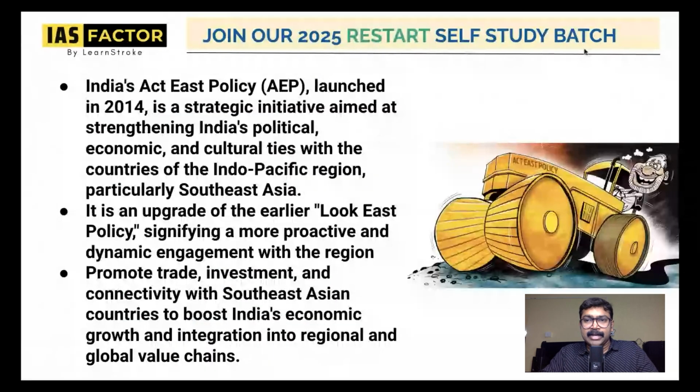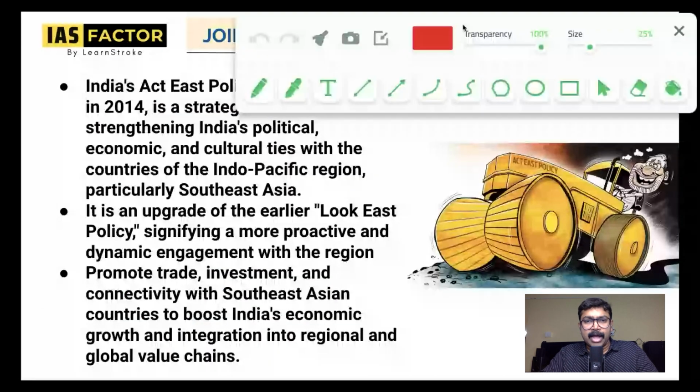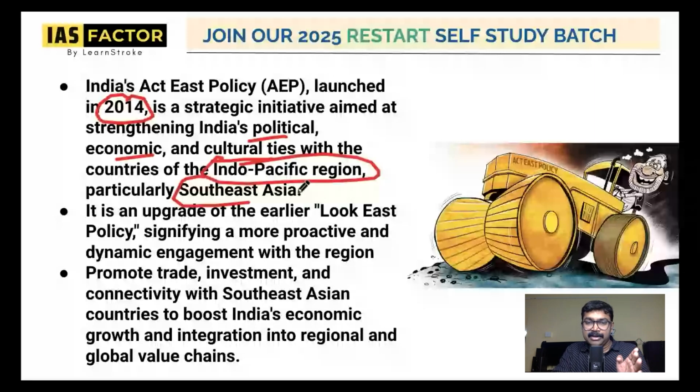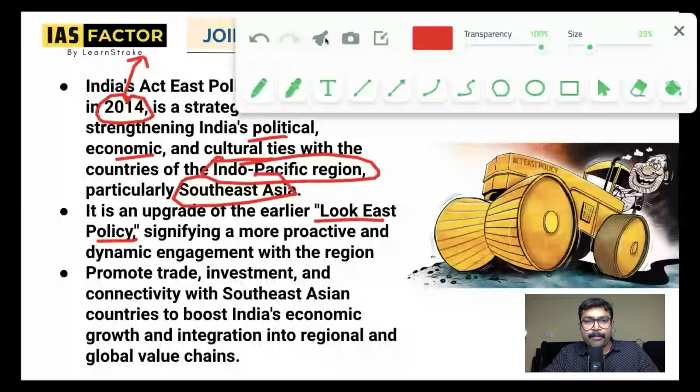So please understand. Let's take a few points about Act East policy, and we wrap up this session. The Act East policy was definitely created in 2014. It's aimed at centering India's political, economic, and cultural ties with the countries of the Indo-Pacific region. Very important, especially Southeast Asia, the countries of Southeast Asia. Previously, it was Look East policy, and now it is Act East policy. From 2014, they have created this Act East policy. So, definitely, these are the important points that I've told you.